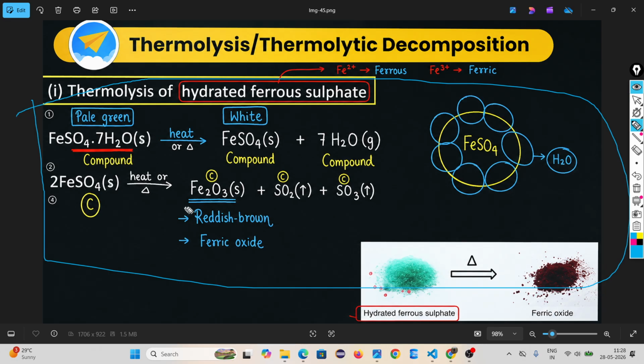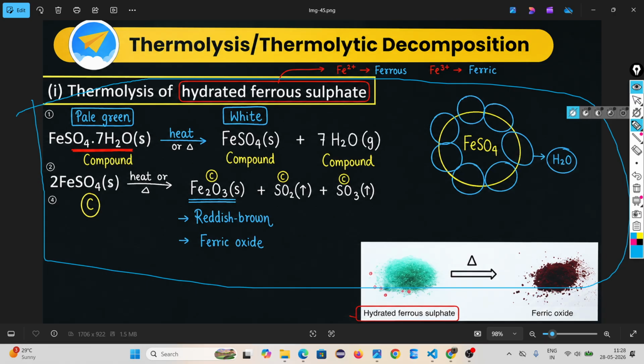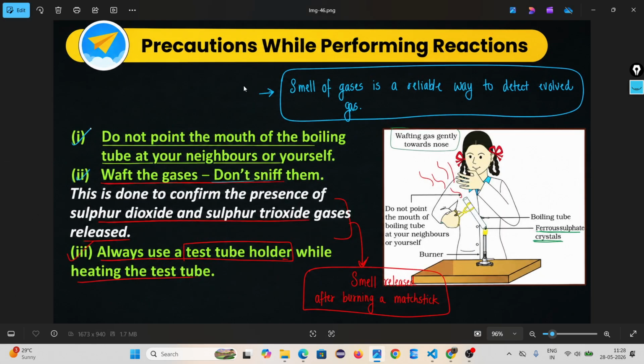Okay, do you have any doubt here? No, sir. This is thermolysis. This is a decomposition reaction because look, a single compound is broken down into three or four, many products. So it comes under decomposition and we require heat. So it comes under thermolysis or thermolytic decomposition. Then come to precaution.